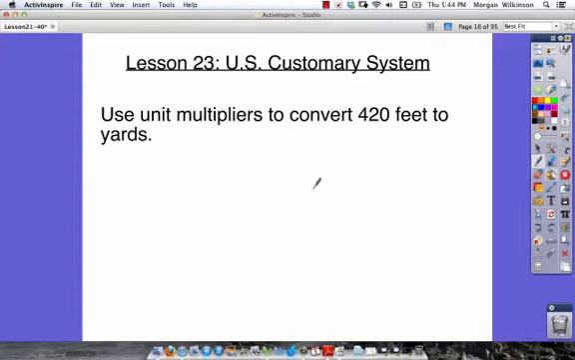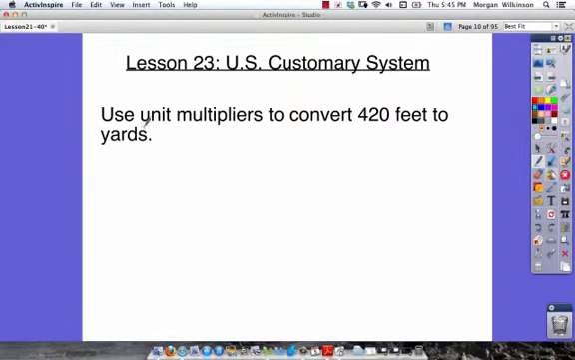Lesson 23 is about the U.S. customary system. What we're going to do in this lesson is convert measurements that are given to us in feet or inches or yards or miles, and we're going to go back and forth between those different types of measurements. The first question says, use unit multipliers to convert 420 feet to yards.